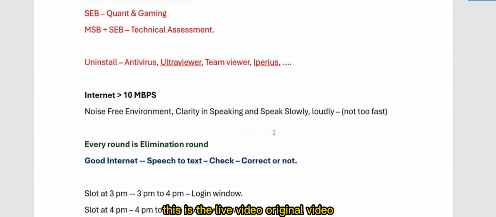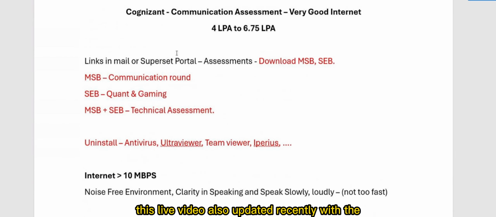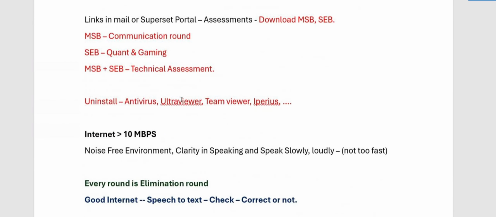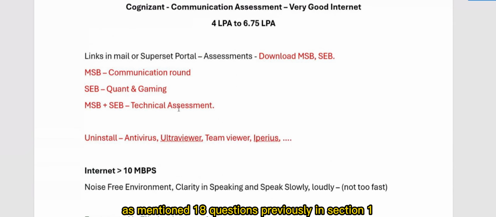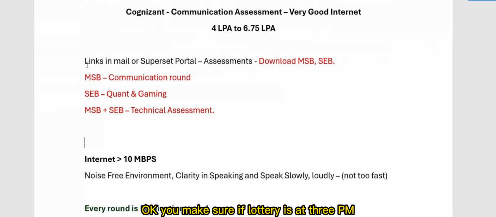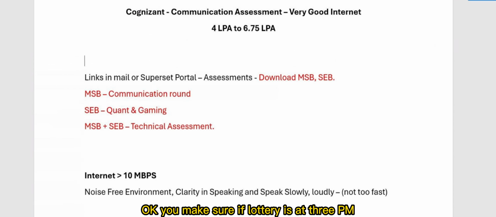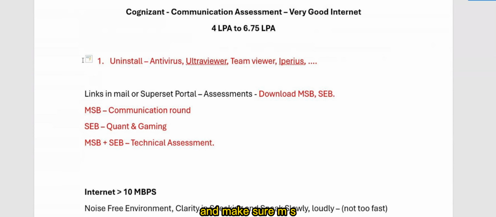Now guys, if your slot is at 3 p.m., please make sure you download this before, and make sure MSB is installed and working properly. While installing, if you face any issues, don't have a second thought. First uninstall all these things. The first priority is this. Uninstall this, then install this. And while running, because you may get some errors, first priority, uninstall all this.